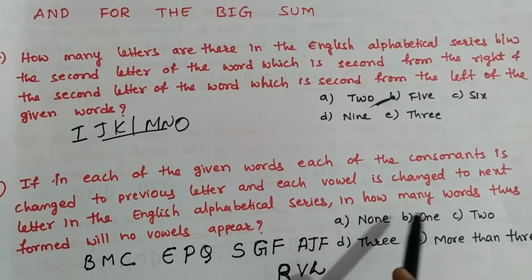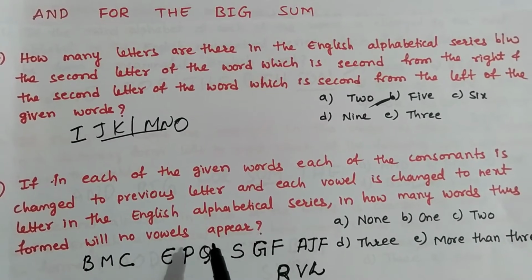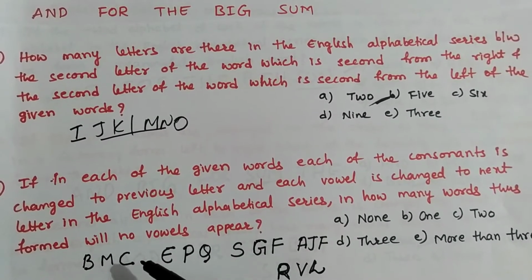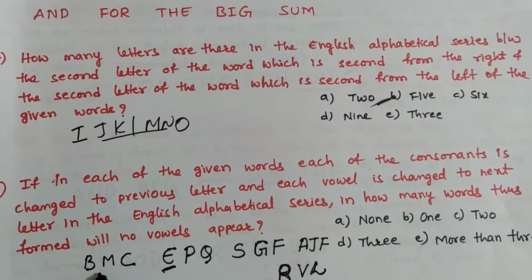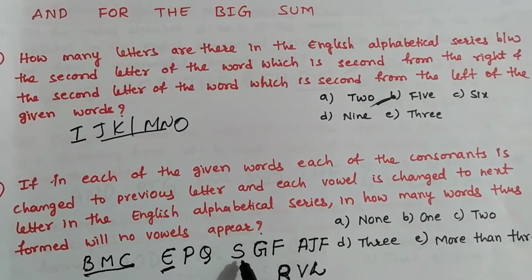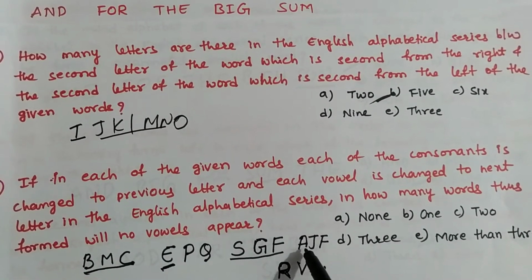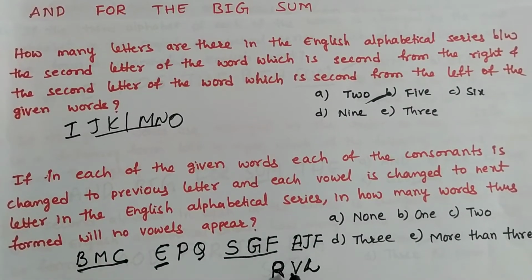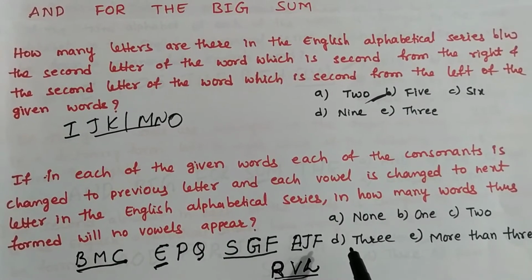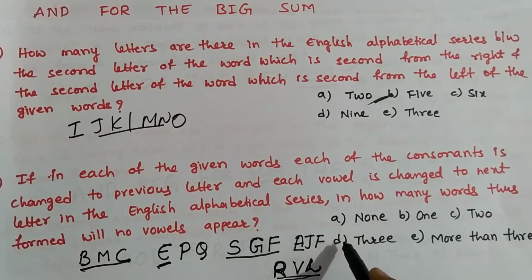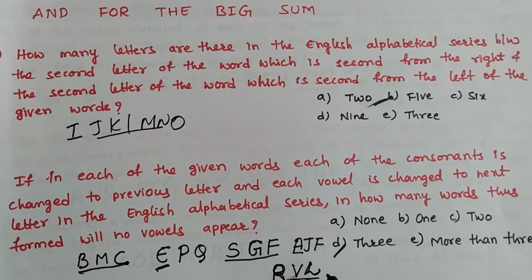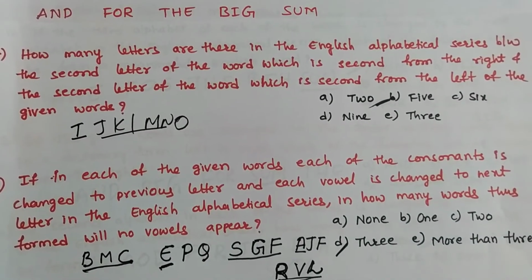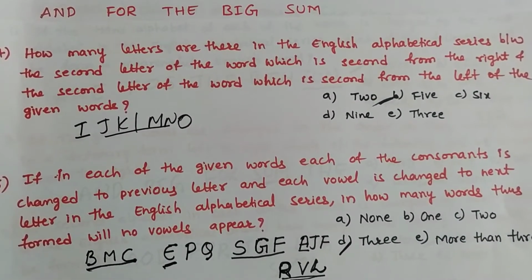Next question is, in how many words thus formed will no vowels appear? Okay, here one vowel is there, here no vowel, okay, this is one option. Next, this is also no vowels, here A is there, here no vowel, okay. 3 words are formed after arranging, okay. So option D is the right answer. This is the way of solving alphabet series.